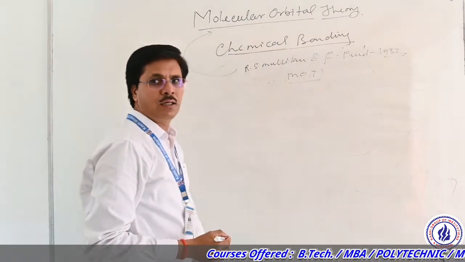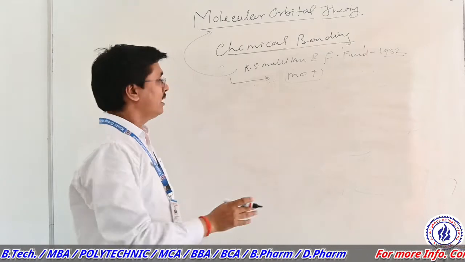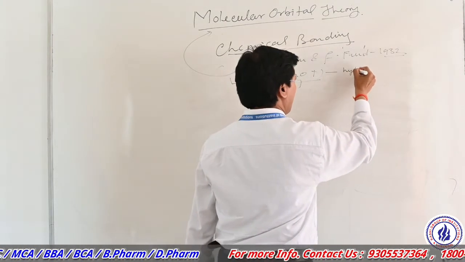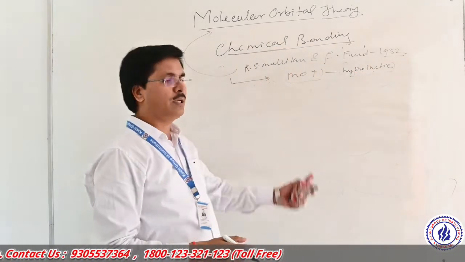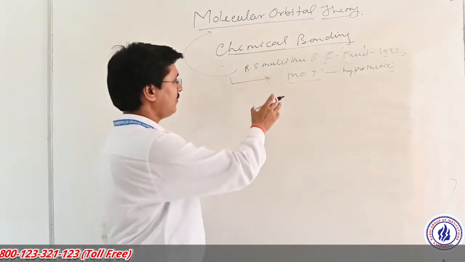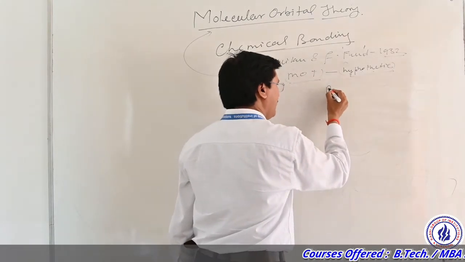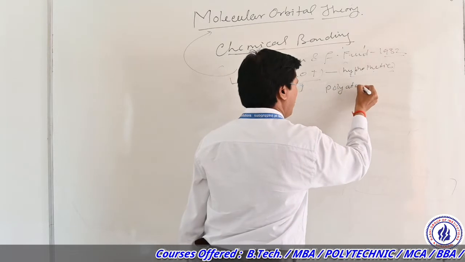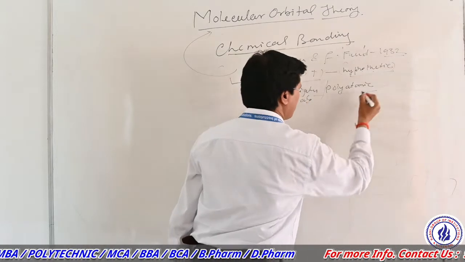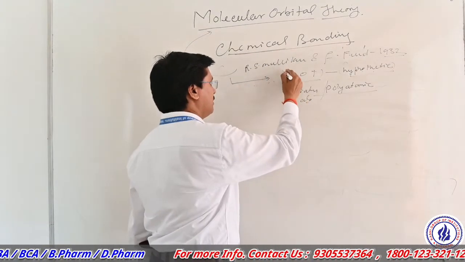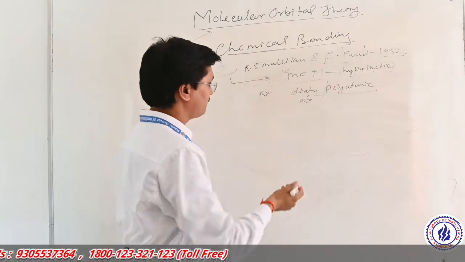Or you can say that this is the modified form of valence bond theory. This is one type of hypothetical theory. This is not an accurate theory for explaining the geometry of a molecule. But this theory explains both polyatomic as well as diatomic molecules, whereas valence bond theory only explains diatomic molecules and their formation.